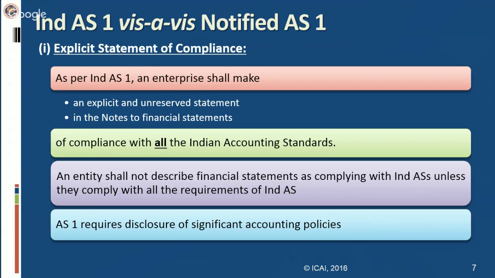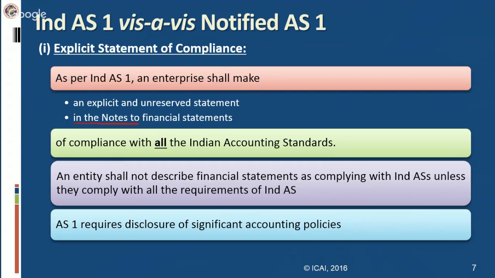So first difference is explicit statement of compliance. This explicit statement of compliance is the requirement prescribed in Ind AS 1. Ind AS 1 says an enterprise has to make an explicit and unreserved statement in the notes. This is also important: where the statement is to be given, it is to be given in the notes to financial statements, stating that whatever Indian accounting standards, wherever required in particular transaction, has been complied